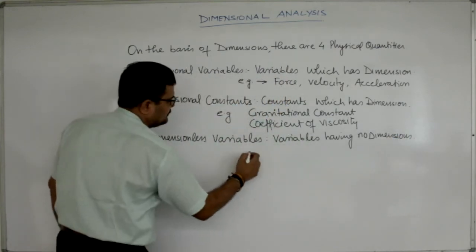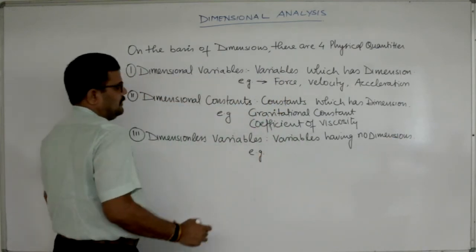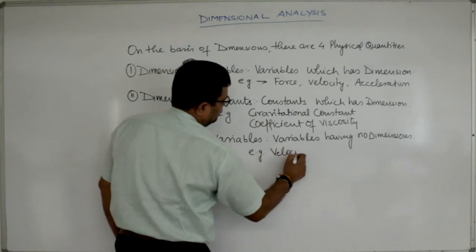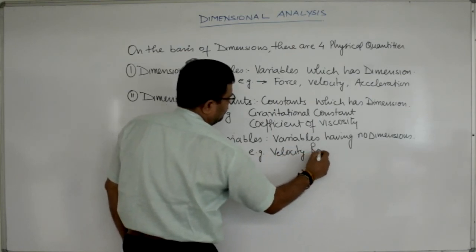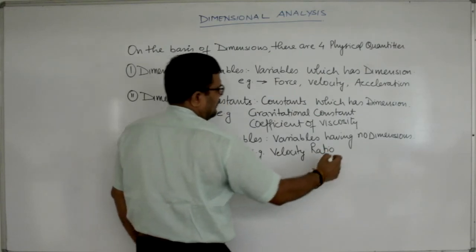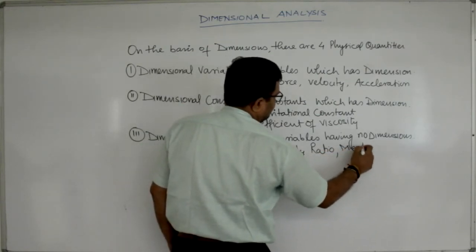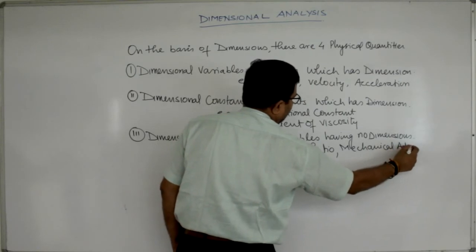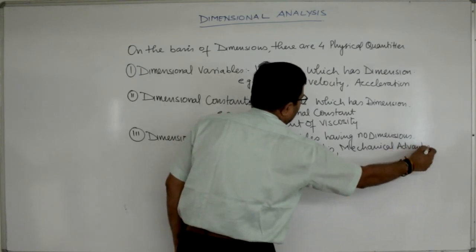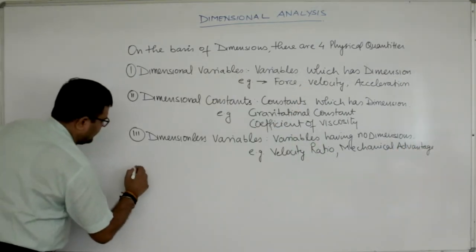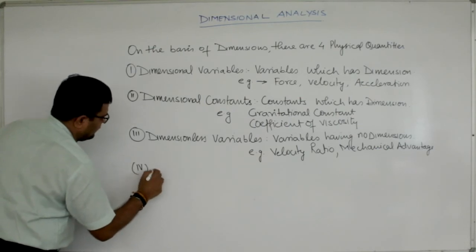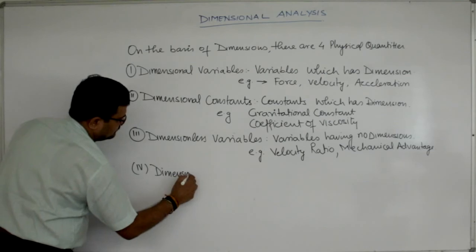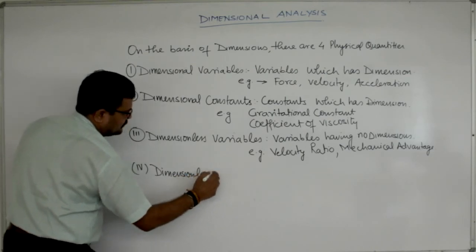For example, velocity ratio, mechanical advantage. Then the fourth one is dimensionless constants.